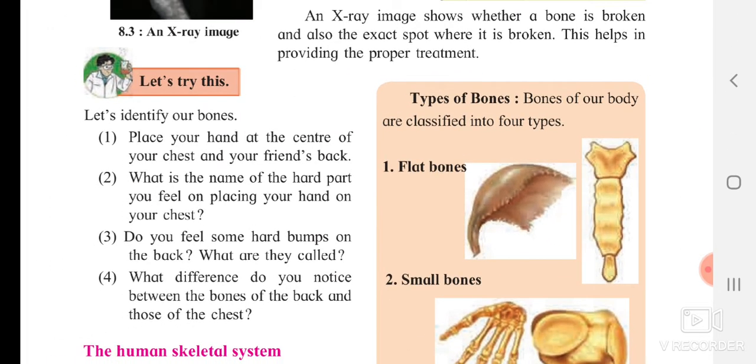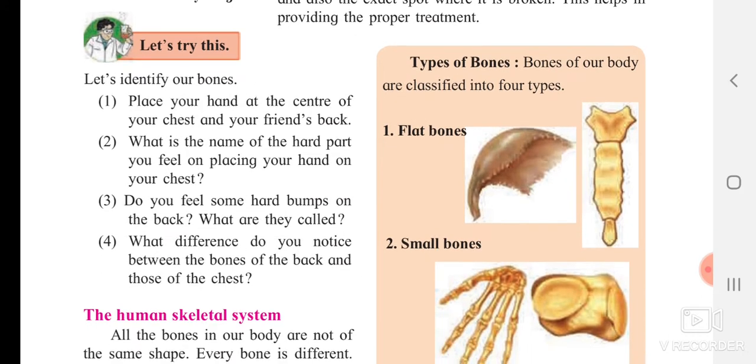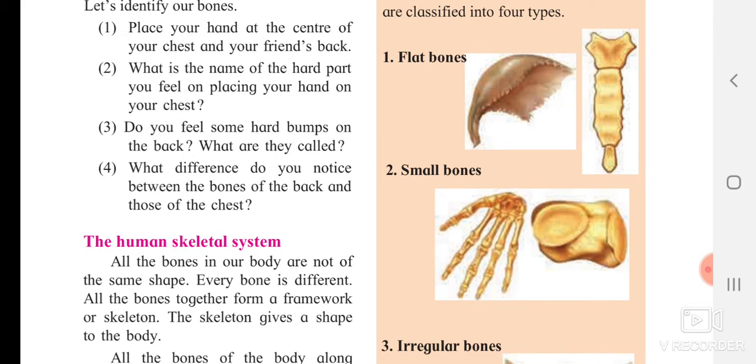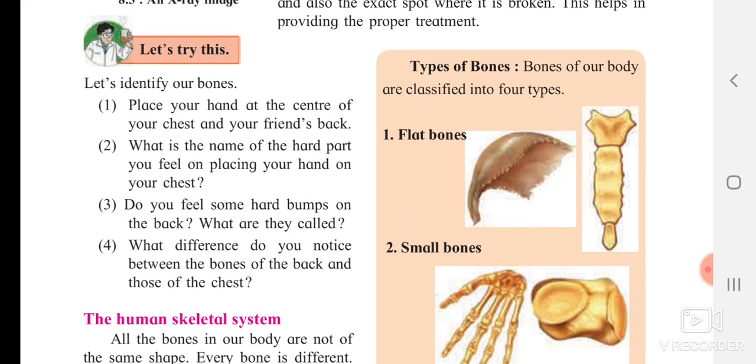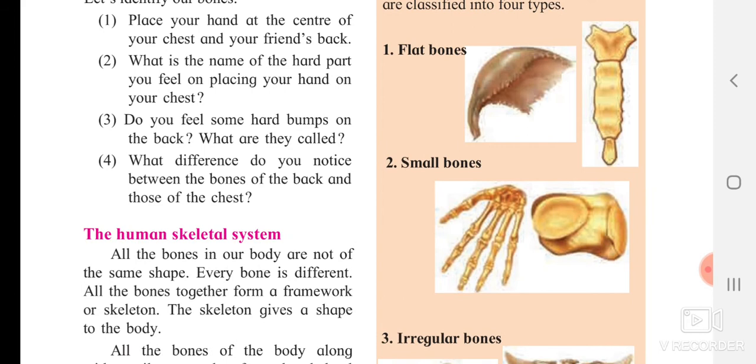Now we are going to start with the types of bones. If you have ever touched your hand, or touched yourself, you can observe that above or below the flesh there is something hard present. That hard substance is nothing but your bones. Some bones are classified as flat bones. You can understand the clear image of a flat bone. There are no different shapes to it, they are literally flat.